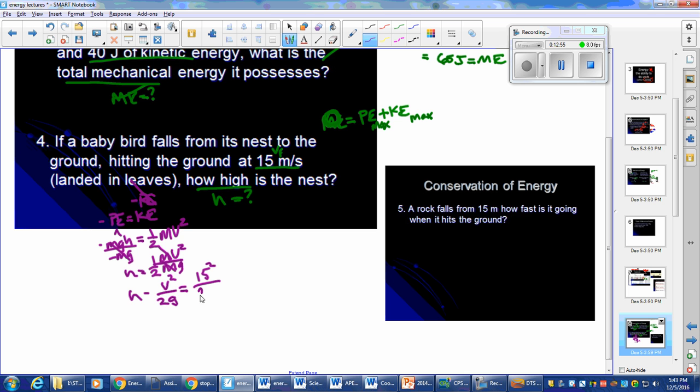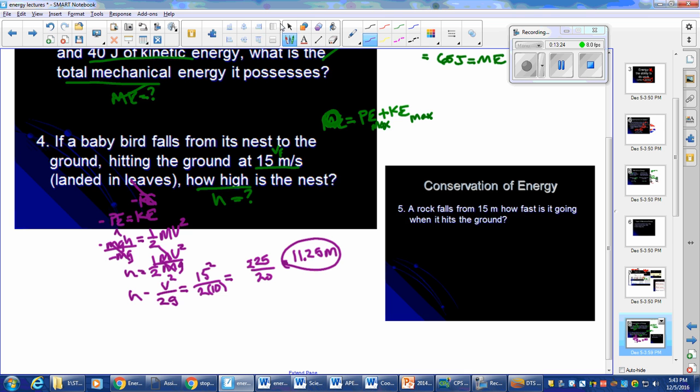And what's 2 times gravity, which we're just going to make easy and make it 10. All right, now 15 squared. If you don't know that off the top of your head, always use a calculator. So 225 over 2 times 10, which is 20, divided by 20. You get 11.25. So this is about 11.25 meters, because we're looking for height, right?